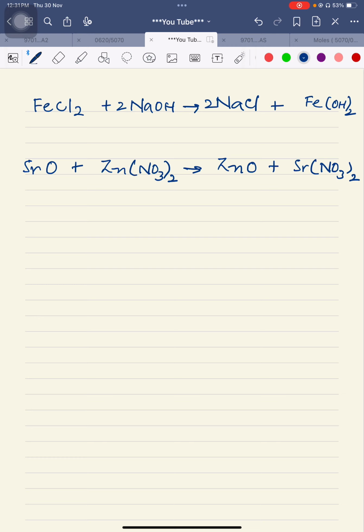Whenever it is a metal oxide, metal hydroxide, or metal carbonate, it is better to focus on metal oxide and metal hydroxide. I am saying it again, it is better to focus on metal oxide or metal hydroxide being considered as a base. But whenever there is a reaction of a base with an acid, then metal carbonate will be considered as a base equally. Here I'm telling you that whenever metal oxide and metal hydroxide are reacting with a salt, they are exchanging each other's positions. Salt metal is now making a base, whereas base metal is now making a salt. So they are switching each other's position. That's why this category is called the metal-metal displacement reaction.